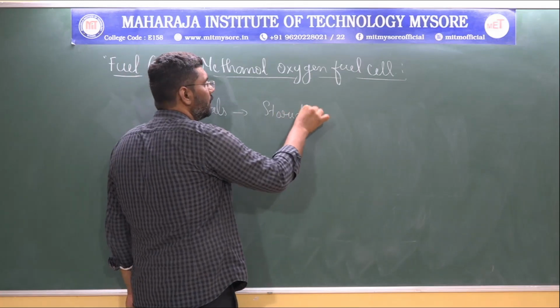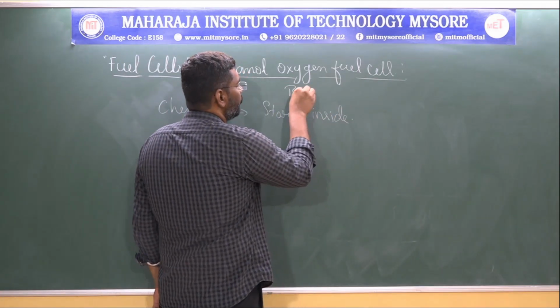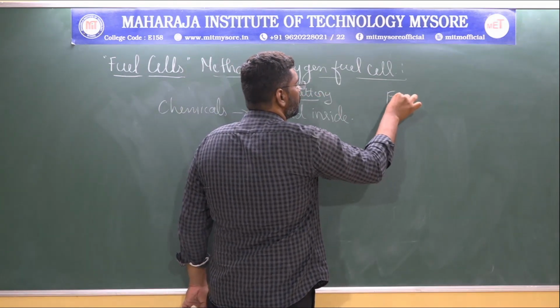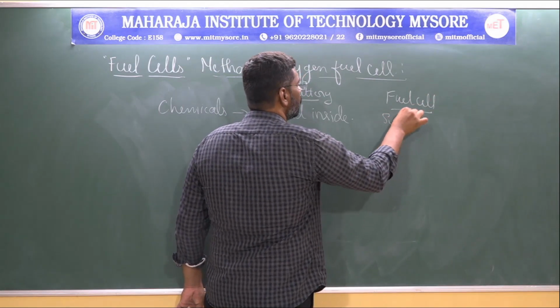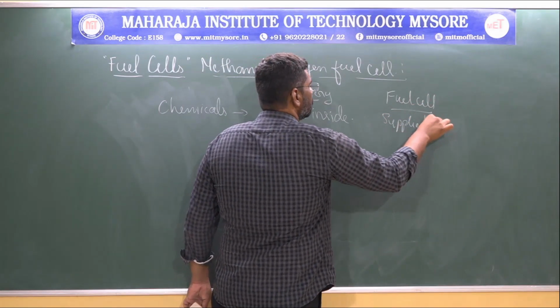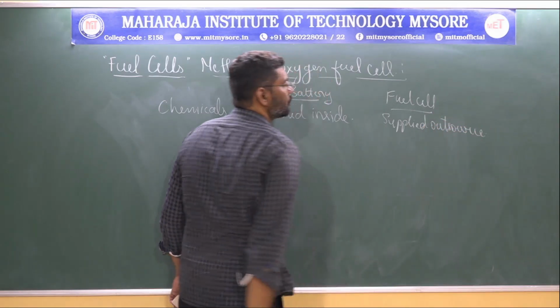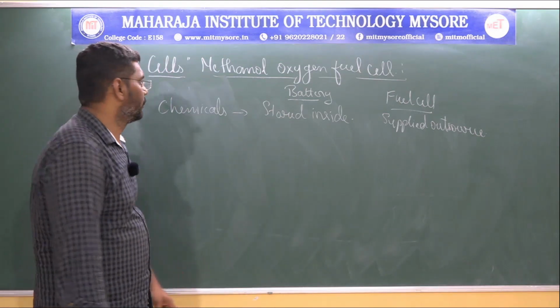In case of a fuel cell, the chemicals are supplied through an outer source. That is one of the differences between a battery and a fuel cell.